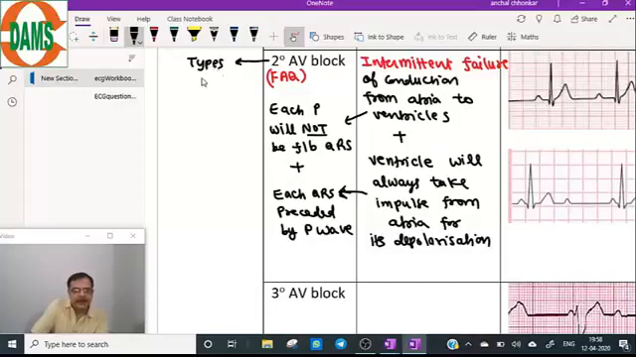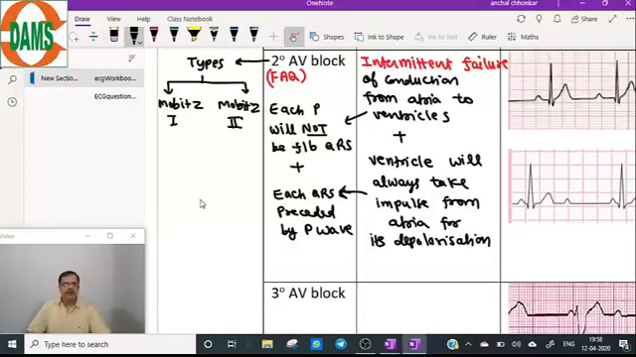Types. It is Mobitz 1 and Mobitz 2. So second degree block is of two types, Mobitz 1 and Mobitz 2. What happens to the PR interval, that we will see when we see the diagrams of these second degree AV block. So you have to understand the key findings.